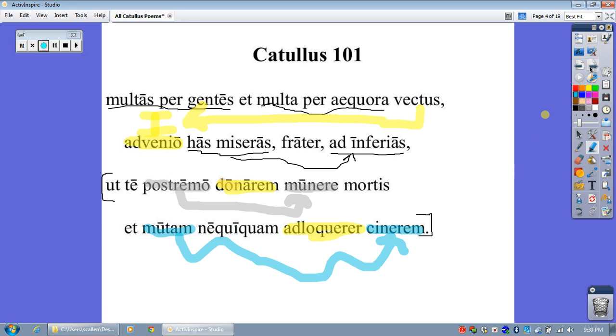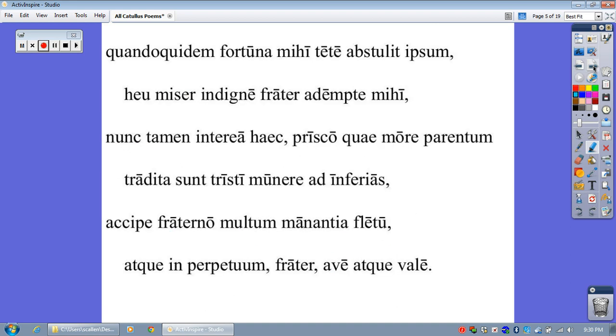Oh, wow. Sad. Okay. So that I might present or give you, in other words, give you gifts, sort of gifts I think would be implied, give you these, or to present to you, in this last gift of death, and to address your silent ash in vain. So that tells us why Catullus has made this journey, to see his brother's, basically his tombstone. So moving on to the next part.